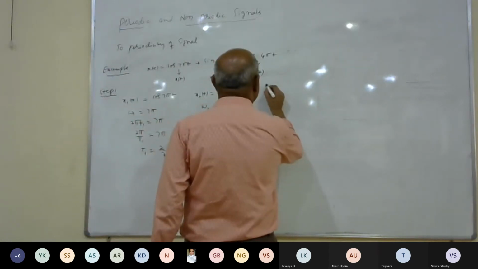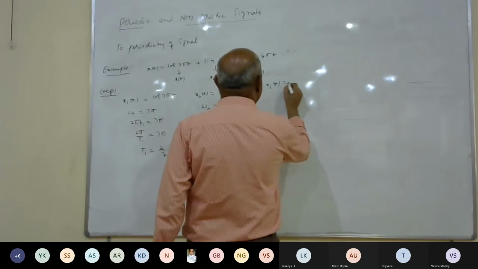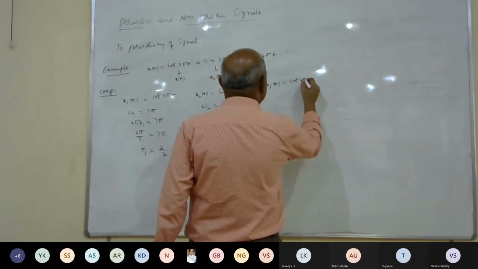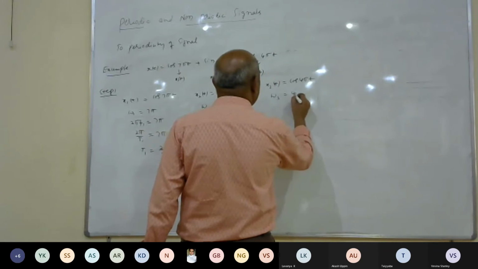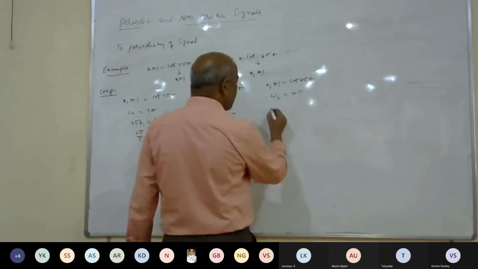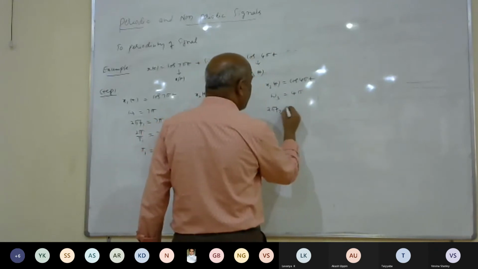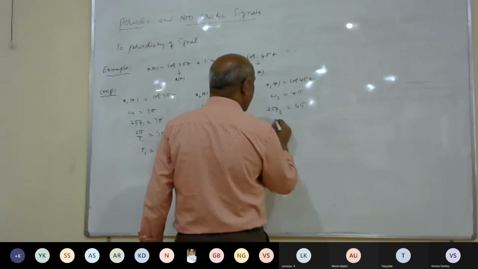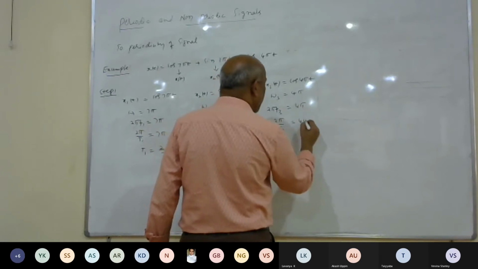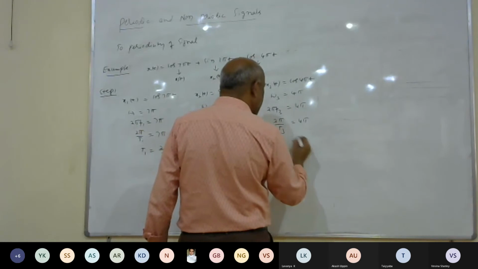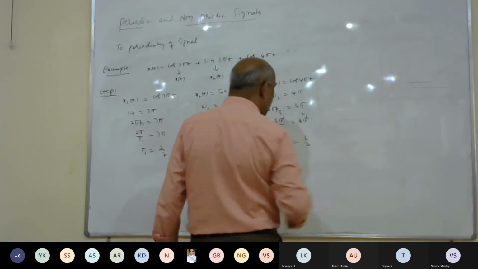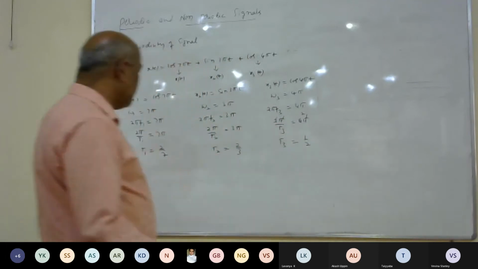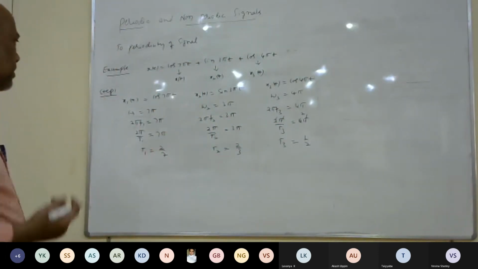Similarly, x3 of t is equal to cos of 4 pi t. Here, omega 3 is equal to 4 pi, that is 2 pi f3 is equal to 4 pi, that is 2 pi by t3 is equal to 4 pi. Then t3, pi gets cancelled, 2 under 2, the answer is 1 by 2. Got t1, t2, and t3.